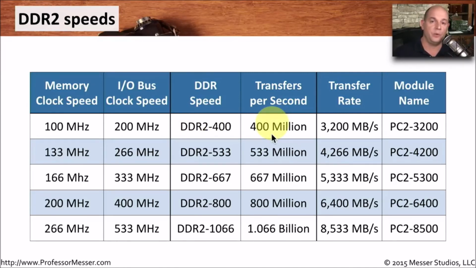And if we use our equation to multiply that by 8 to get the transfer rate, that means that we would be transferring 3,200 megabytes per second. And because this is DDR2 memory, we refer to it with the name PC2-3200 rather than the PC term that we would use with DDR memory. So if you ever see a number that's next to the PC or the number that's next to DDR, you'll know that you're dealing with regular DDR memory or with DDR2.